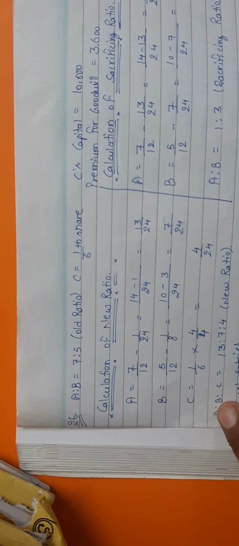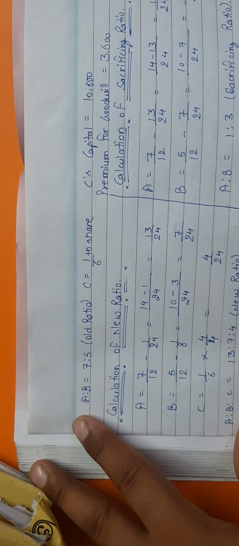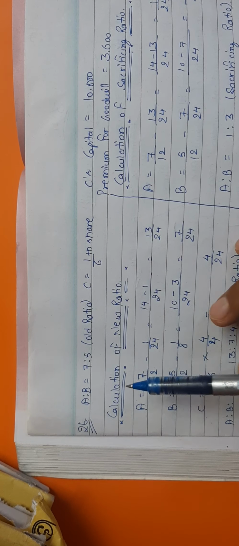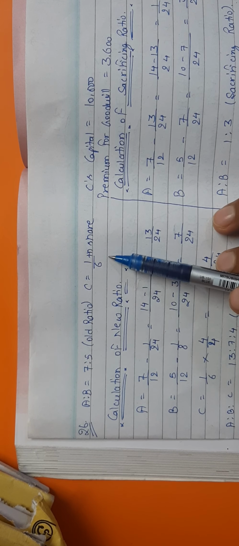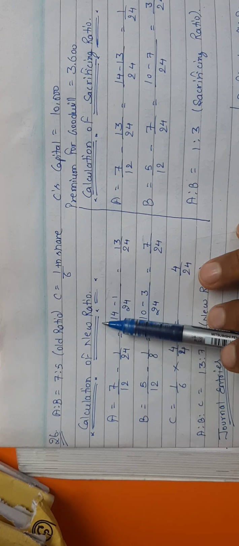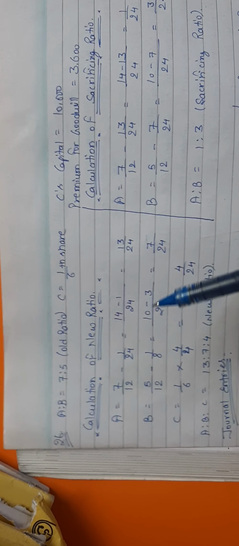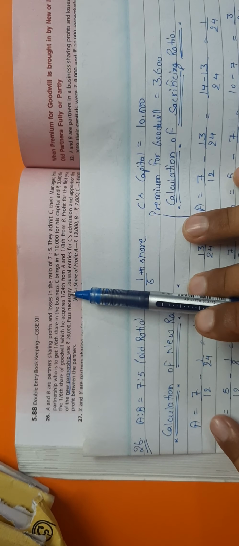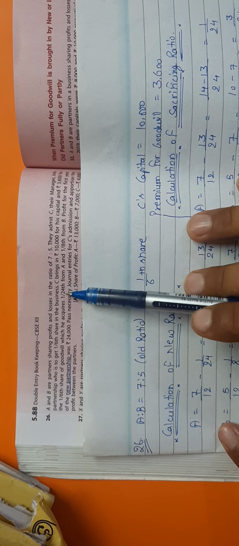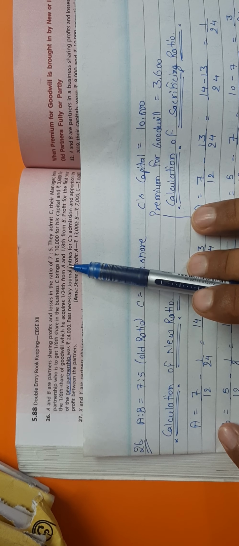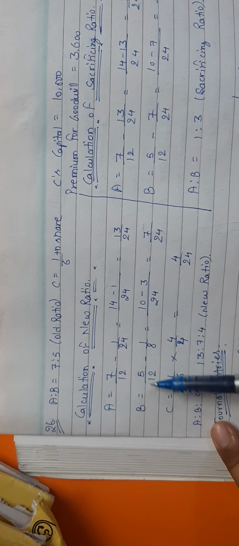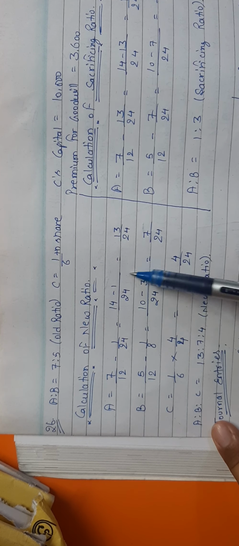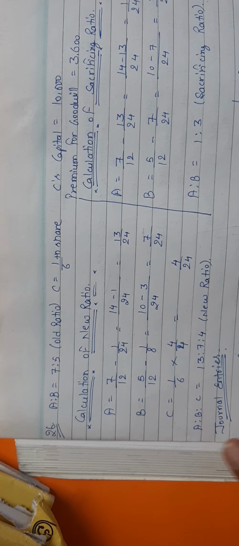So with the help of this question you can solve the 25th also. A and B are the partners, 7/5 is the ratio, C is admitted for 1/6 share. So first you have to calculate the new ratio. The question says C acquires 1/24 from A and 1/8 from B, so we have to deduct 1/24 from A and 1/8 from B. So 7/12 minus 1/24, 5/12 minus 1/8. So it becomes 13/24, 7/24.